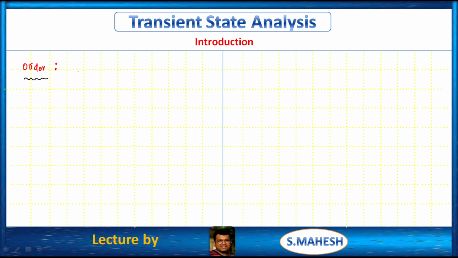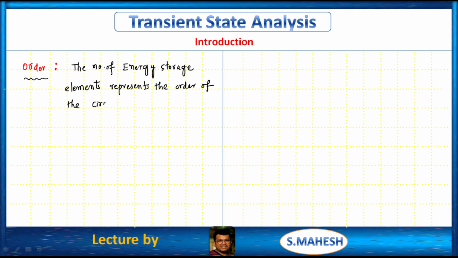Before that, the number of energy storage elements represents the order of the circuit.